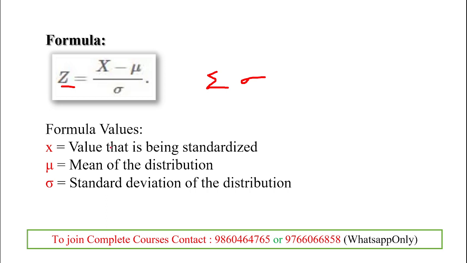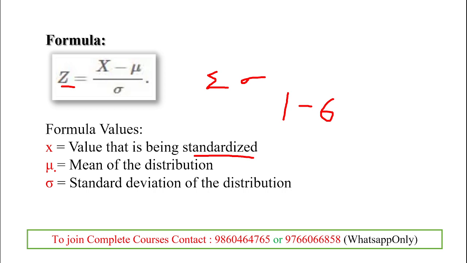And the x indicates a value that is being standardized. Here standardized means the higher value in the outcomes, that is 1 to 6. We can write the standardized value as 6. So here x equals 6 in case of a die.